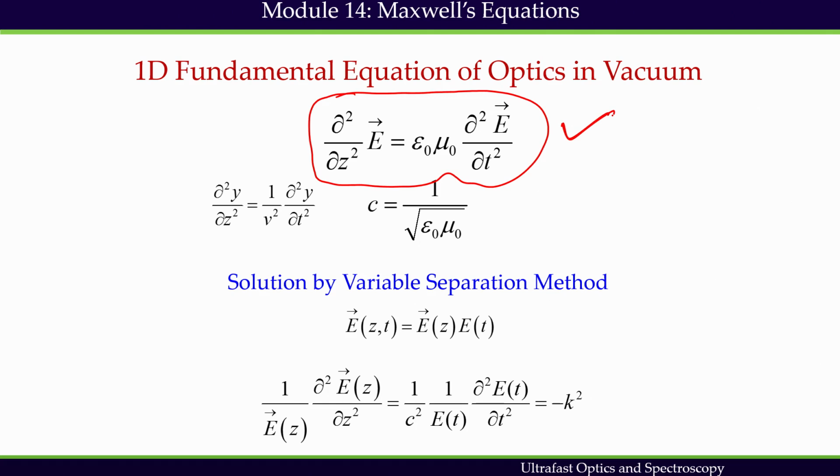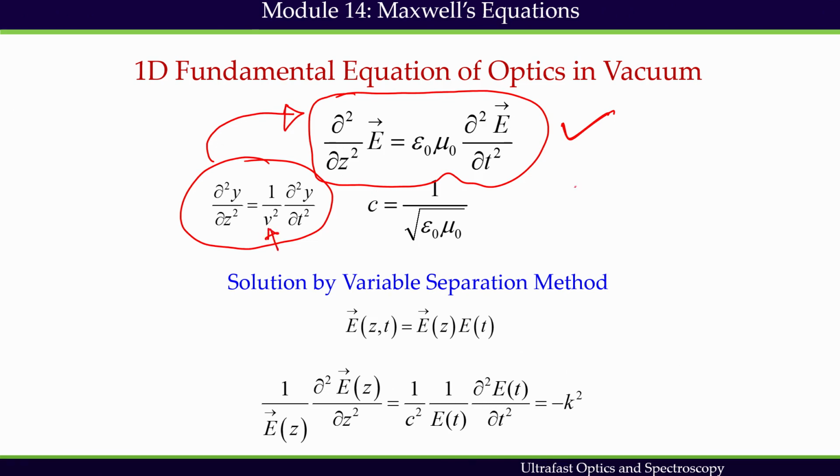This equation has a general form of the wave equation, which can be written like this. So, this wave equation and the 1-dimensional equation of optics in vacuum are comparable. If they are comparable, then this is v, the velocity.